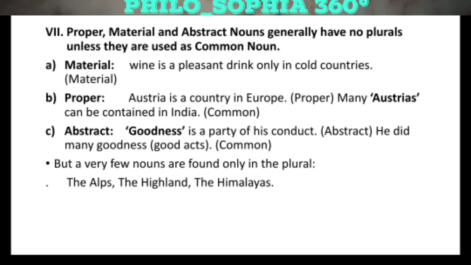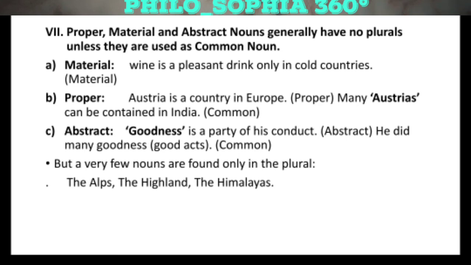For instance, when we are using it as a common noun, we will make a sentence such as "Many Austrias can be contained in India." Now it is used as a common noun. Austria is a proper noun and Austrias is a common noun. So Austria in itself is singular, but Austrias is a common noun, and when we are using Austria as a common noun and we are going to make it plural, then we have to add s to it.